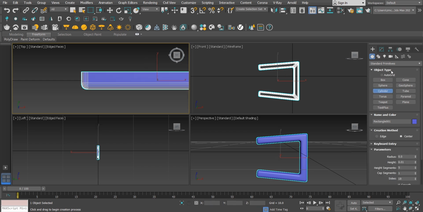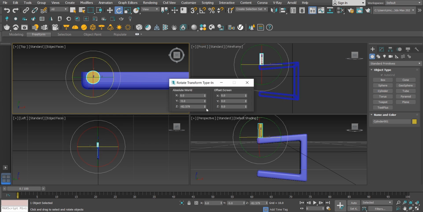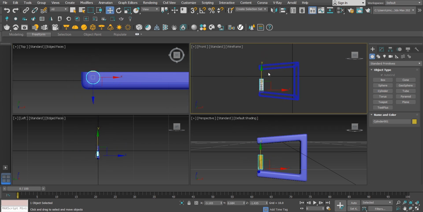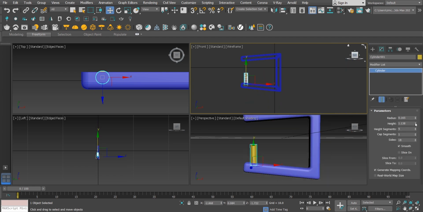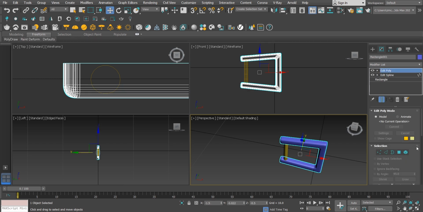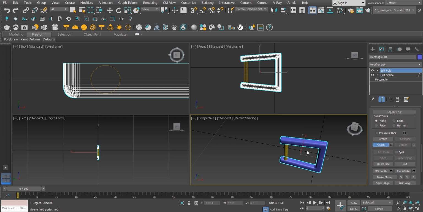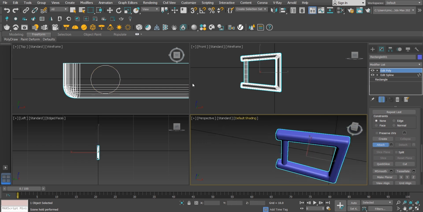Then we select a cylinder from the geometry tab. We need to adjust the angle, set its parameters, and set it to the rectangle which I have drawn. Select edit poly and I have to look for the attach option because we want to merge these two objects together.